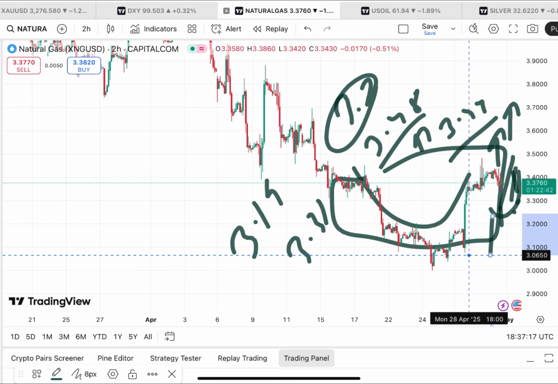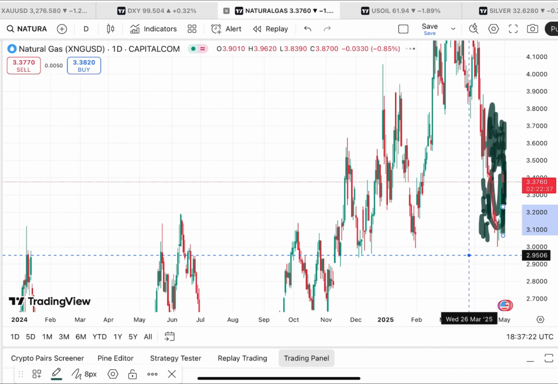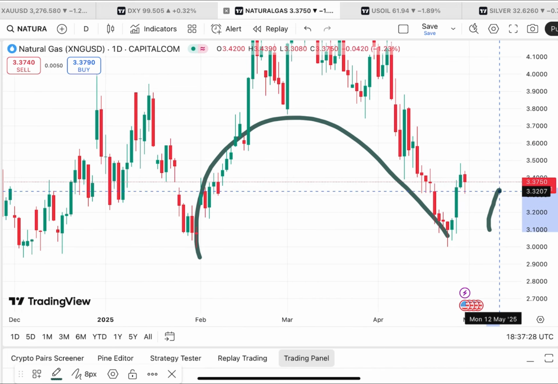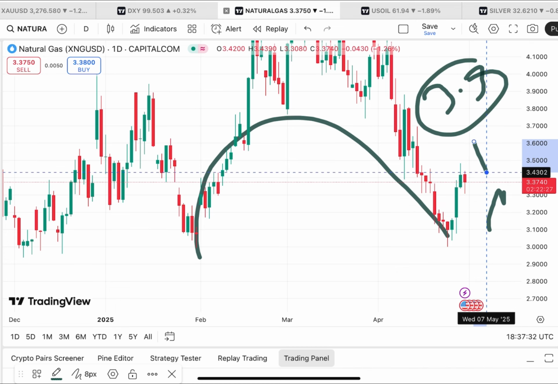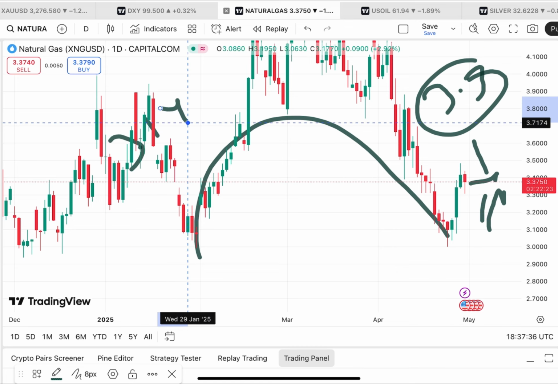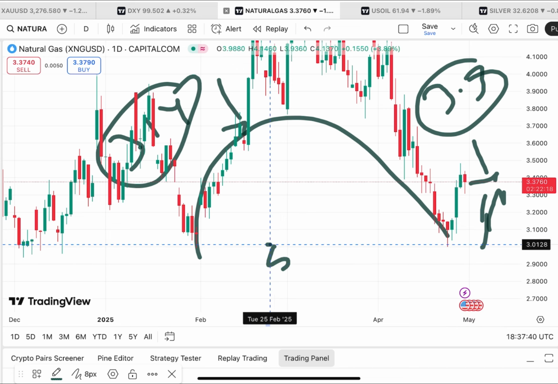and then a further fall. Okay, now coming back to the day-wise chart, let's see how the price is moving. If you look at this trend, a U pattern is forming. So if the price starts falling below a level of around 3.33, chances of further fall are there. But as soon as the price starts falling below 3.14, chances of going further down are on the higher side and it will fall below a level of $3.